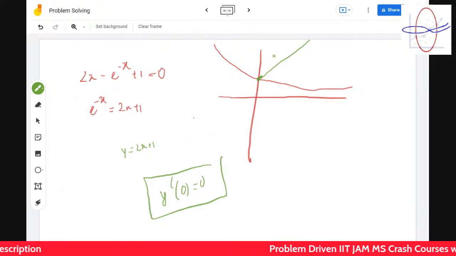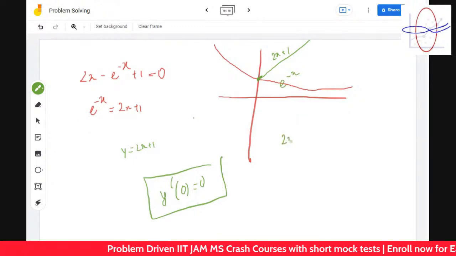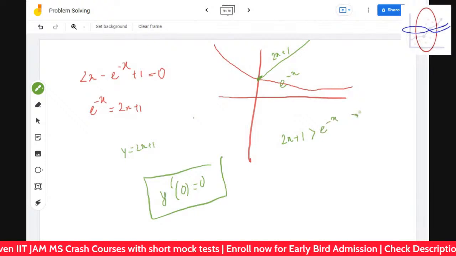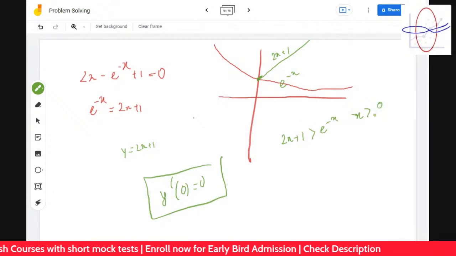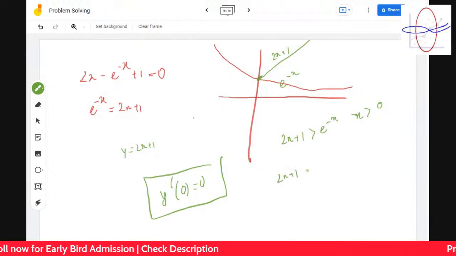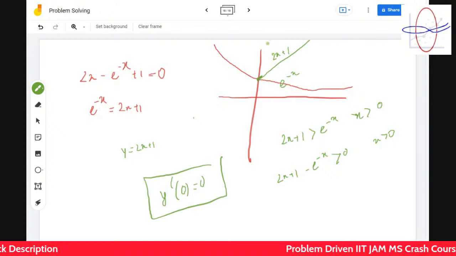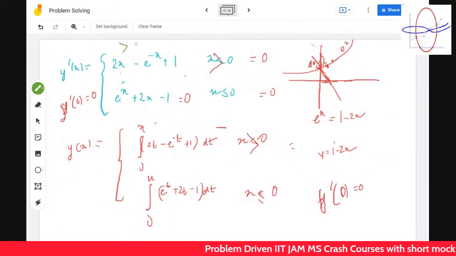So you can understand 2x plus 1 is greater than e to the power minus x for x greater than 0. That means 2x plus 1 minus e to the power minus x is greater than 0 for x greater than 0. So therefore, this is greater than 0 for x greater than 0.